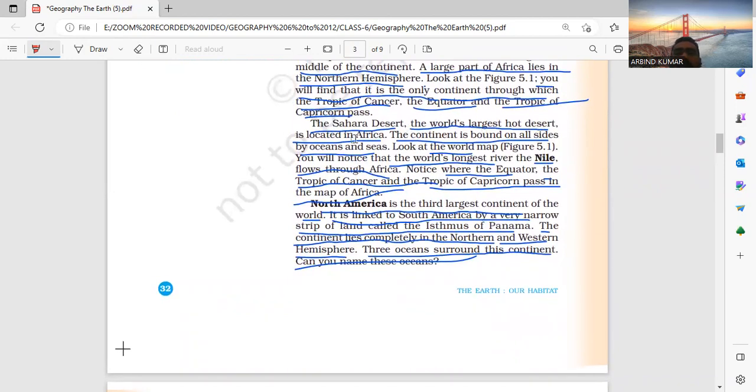The Sahara Desert, the world's largest desert, is located in Africa. सबसे largest desert कहाँ पे? Sahara Desert. 12 country में है, मैं उसको मैप में पढ़ाऊंगा. Look at the map: the boundary of this continent is ocean and sea on all sides. और सभी side से this continent ocean है, ठीक है ना? Islands are small parts, large portion of the area is the continent.